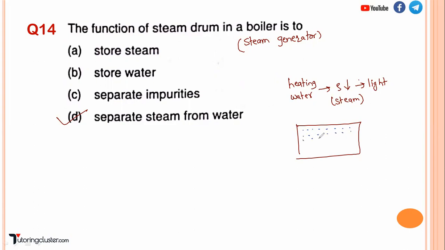Let's say this is a steam drum. If we are heating this, and you have the water here, when water gets heated up, it becomes steam and starts moving in the upward direction. So in a steam drum, on the upper side you have high pressure steam, and on the lower side you have water.